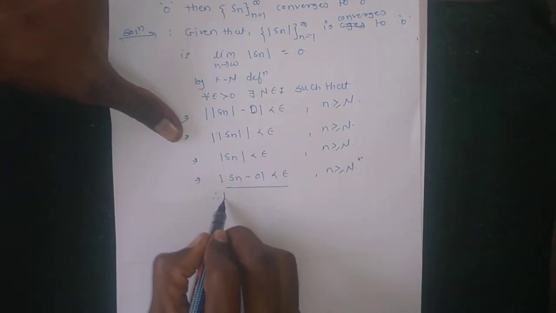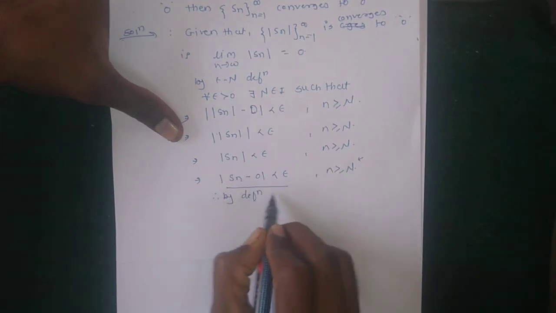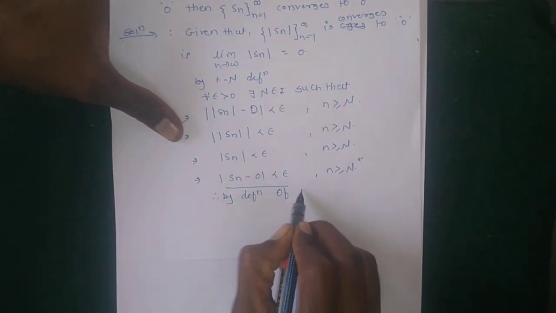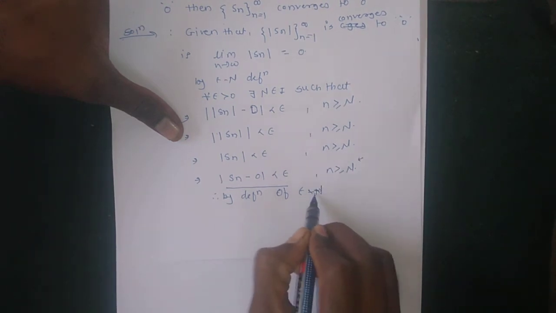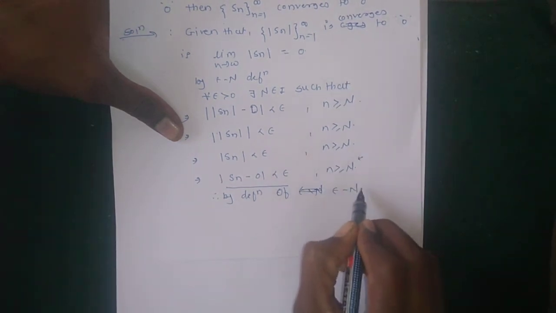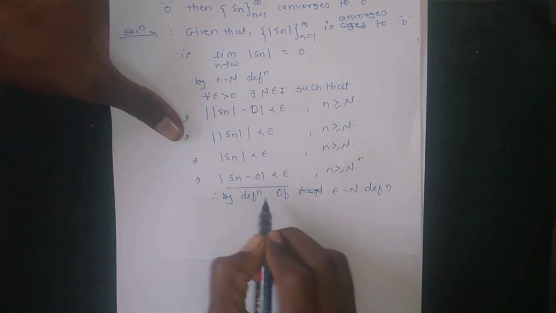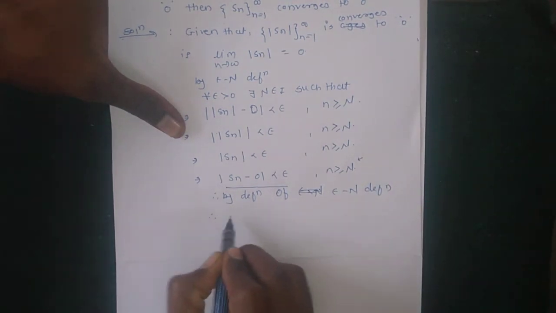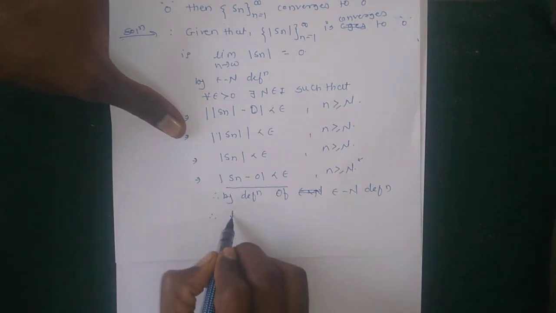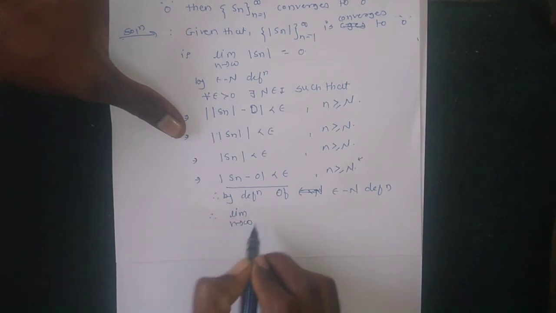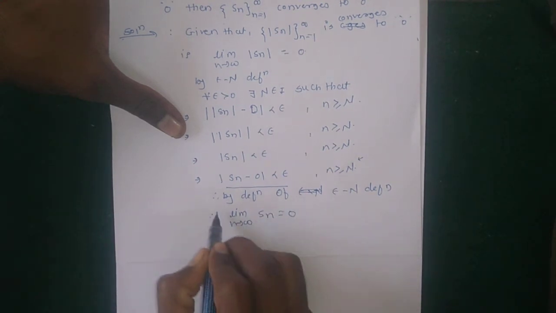Therefore, by the epsilon-N definition, Sn has limit 0. By the epsilon-N definition, the limit as n tends to infinity of Sn is equal to 0.